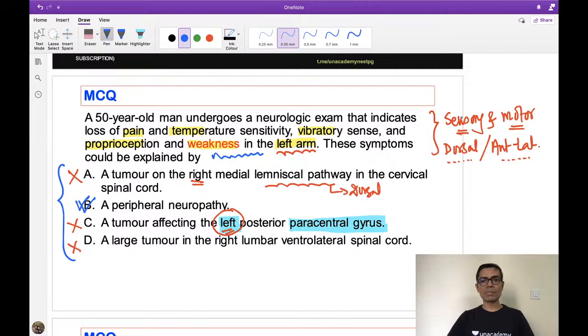But whenever there is involvement of both sensory and motor, it mainly indicates that the peripheral nerve is damaged. Peripheral neuropathy is the probable problem. Got it, everybody? So this was the first question.